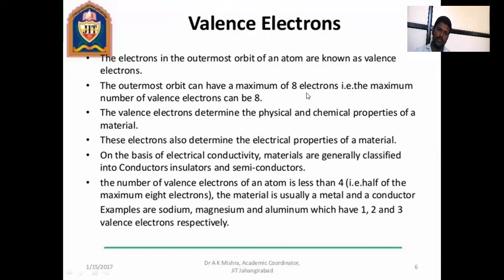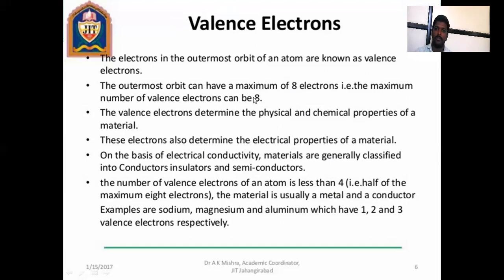The valence electrons determine the physical and chemical properties of a material. The number of valence electrons decides whether the material is a semiconductor, conductor, or insulator. If there are less than 4 electrons in the outermost shell, then the atom should be a conductor, and materials like this are good or bad conductors.